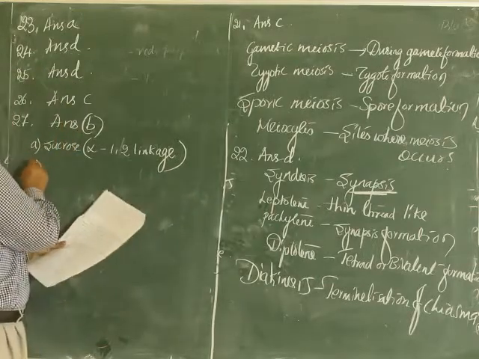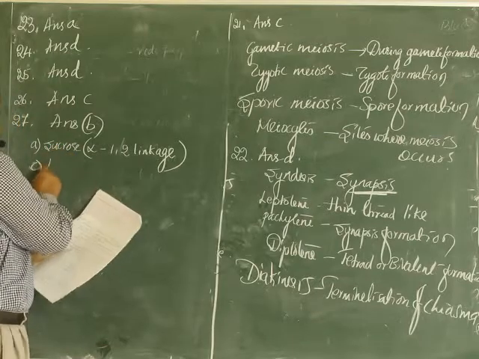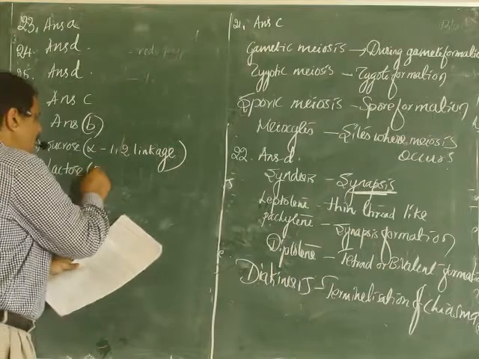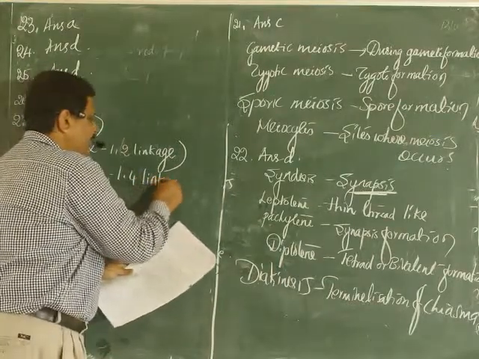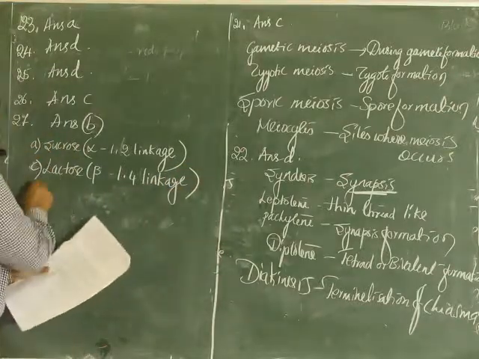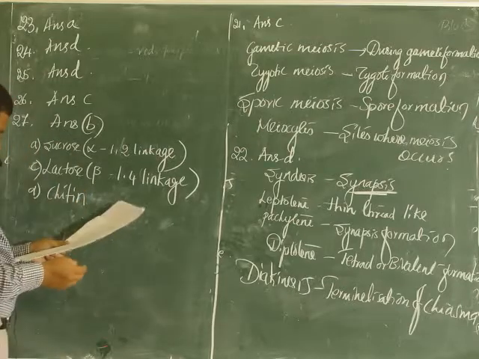Now I will go for C. Lactose, beta 1,4 linkage. Then D, chitin.